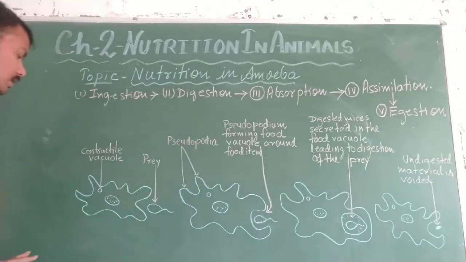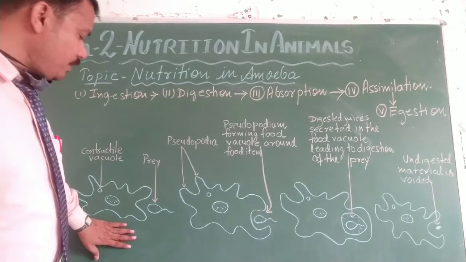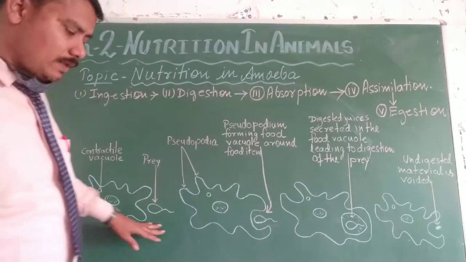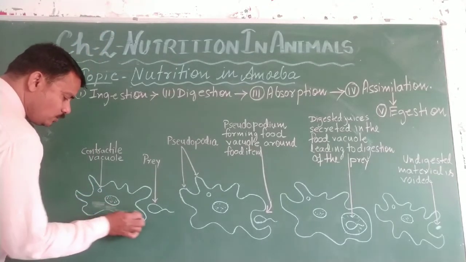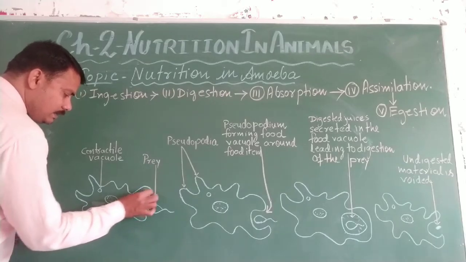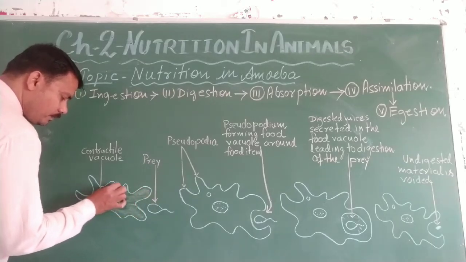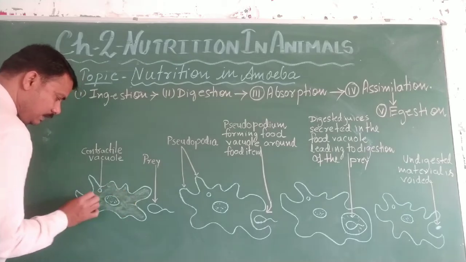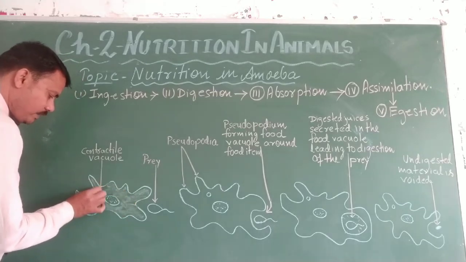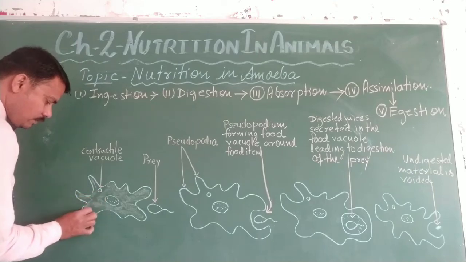Here I have drawn a figure of amoeba and a prey in front of it, and here the nucleus is there and the cytoplasm is filled inside the body. And this is an empty space called contractile vacuole.